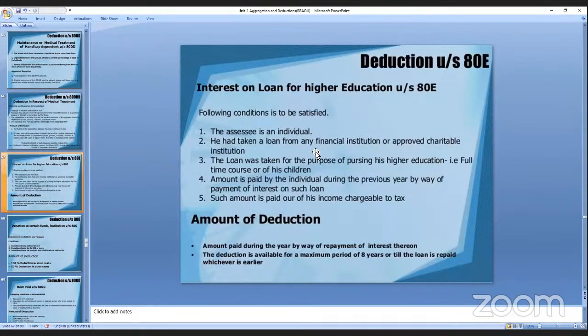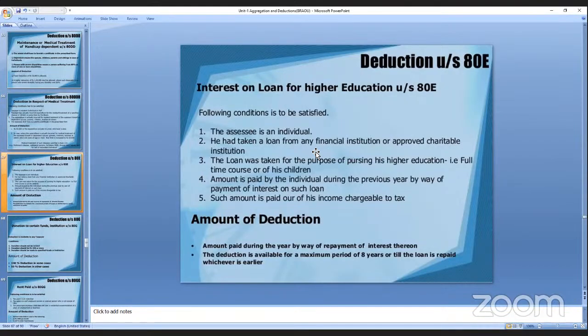Next is the deduction under section 80E, that is interest on loan. Nowadays we see students going abroad taking loans from the government, and simultaneously with work and jobs, they pay the amount. Is it clear?